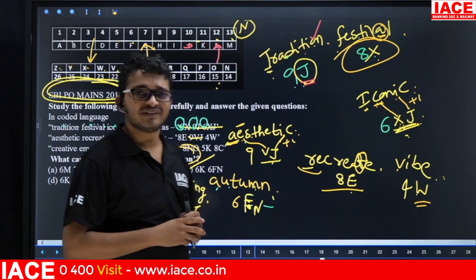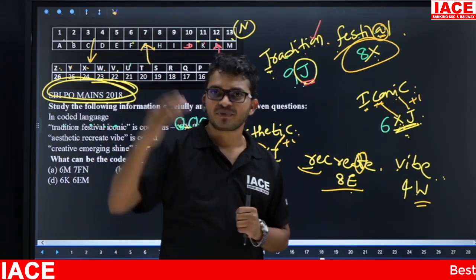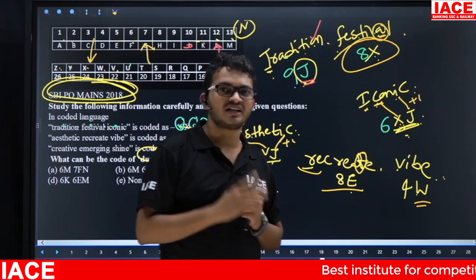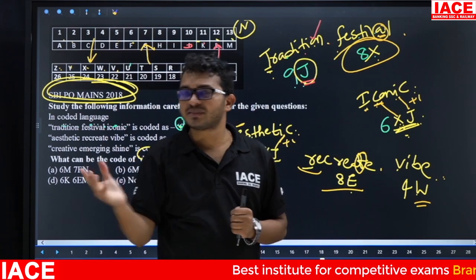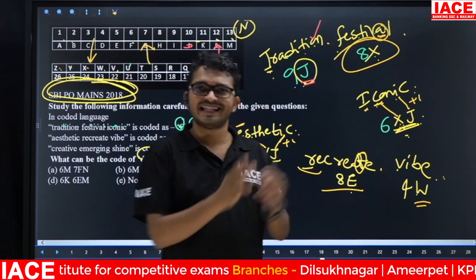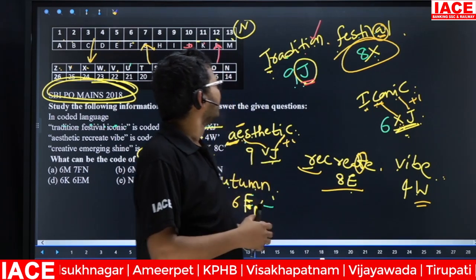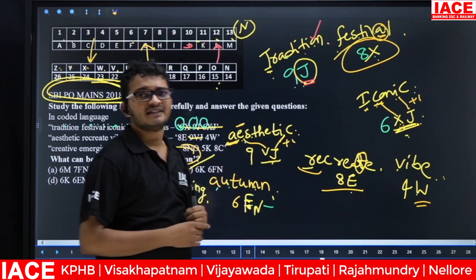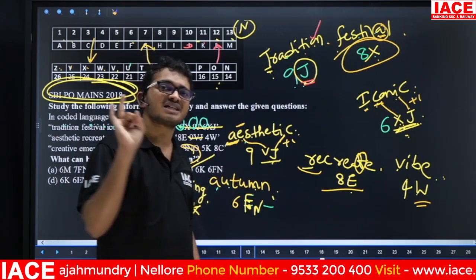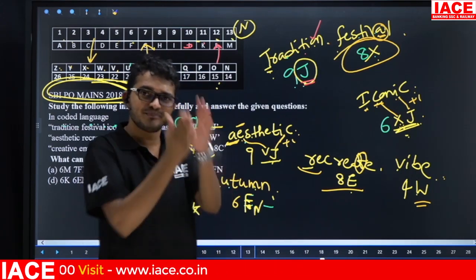Suppose if the number is less than 26, logic is first letter opposite next plus number of letters. Otherwise, last letter opposite plus number of letters. If it is more than 26 or 30, then number of letters into 2 or into 3 like that. Next, what is the logic for letters? First letter of the given word, otherwise last letters, otherwise first letter opposite, otherwise last letter opposite, otherwise middle letters.